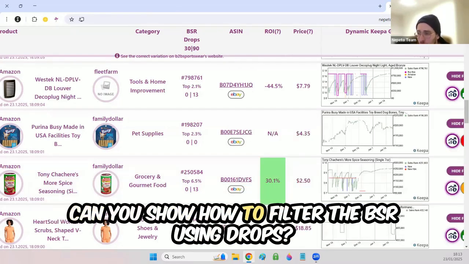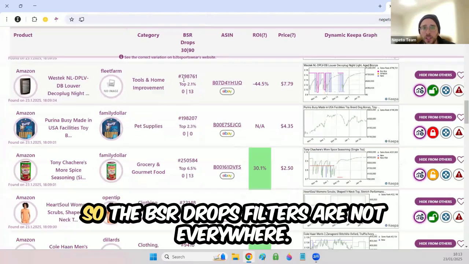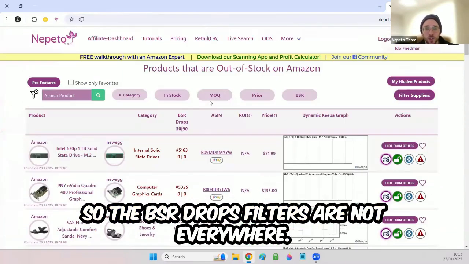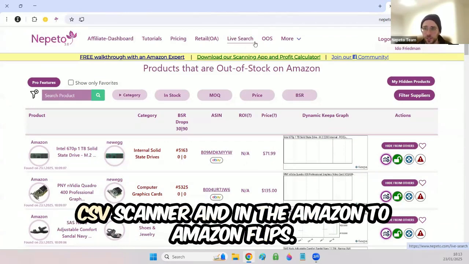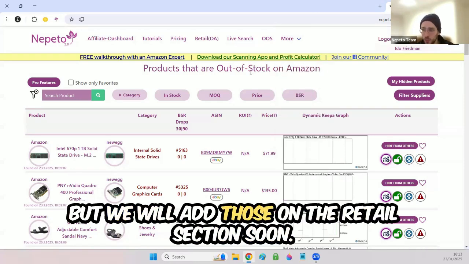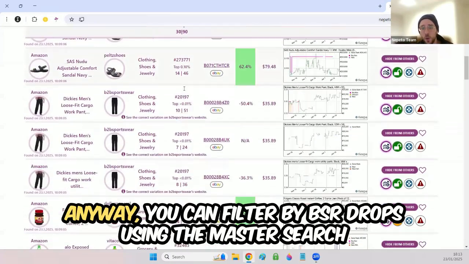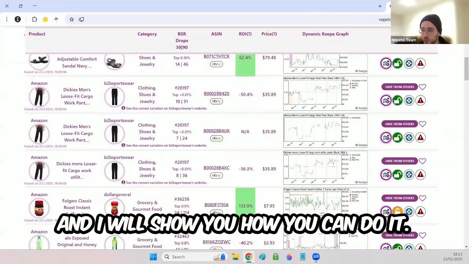Awesome. Can you show how to filter the BSR using drops? I cannot seem to find it in my filters. So the BSR drops filters are not everywhere. Currently, they are on the live search, on the CSV scanner, and in the Amazon to Amazon Flips, but we will add those to the retail section soon. Anyway, you can filter by BSR drops using the master search, and I will show you how you can do it.